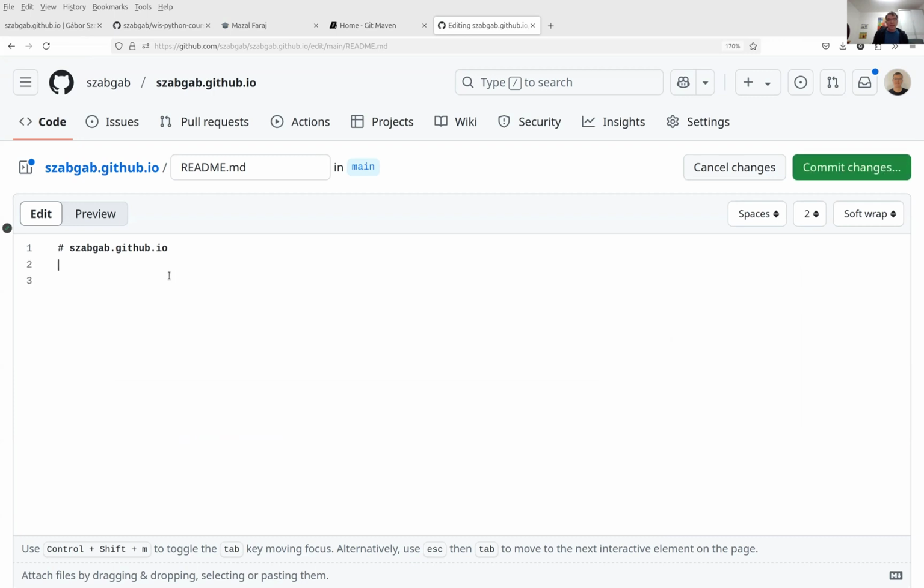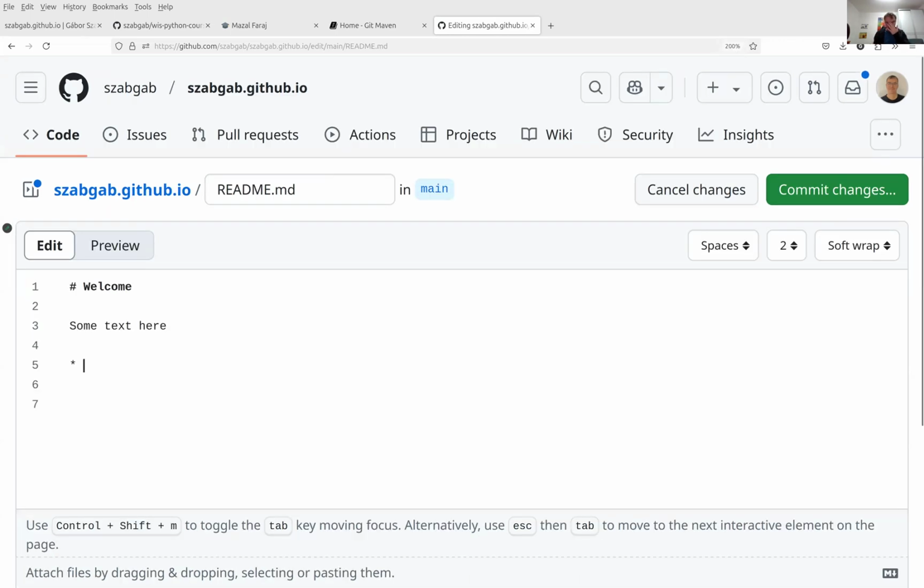Now I can change this. I can change this and say, let's say, welcome. And then I can put here some text, just to show you. And I can even go further and use various of the Markdown syntaxes. And I'll tell you in a second or so what is Markdown. But let's say I enlarge the font so it's going to be easier to see. Dot, and then I can put here names of, I don't know,